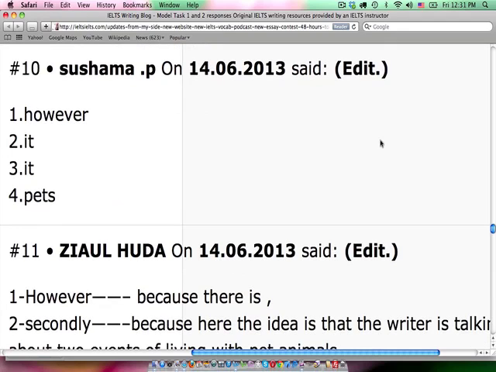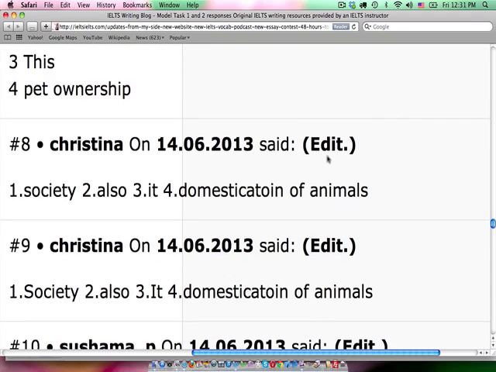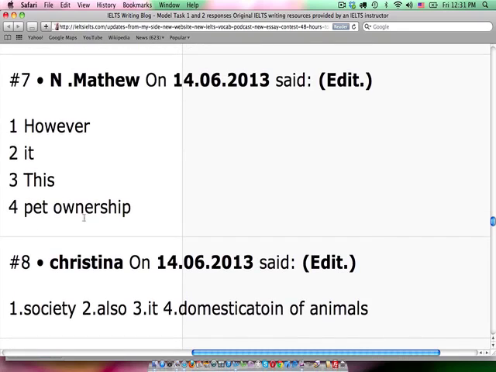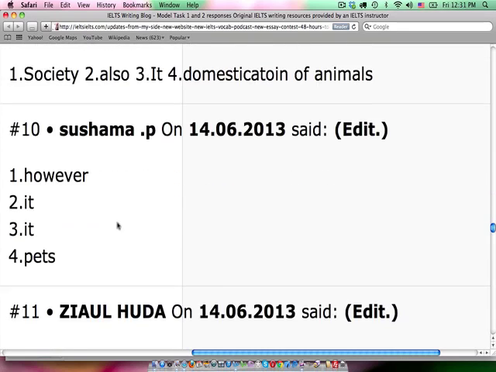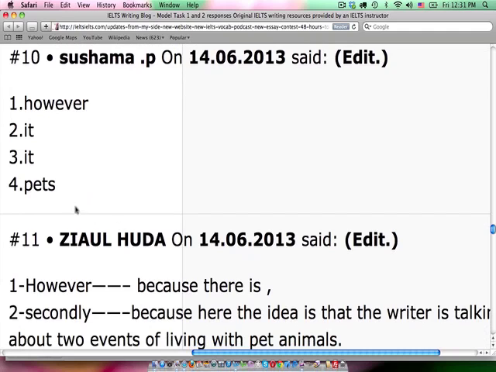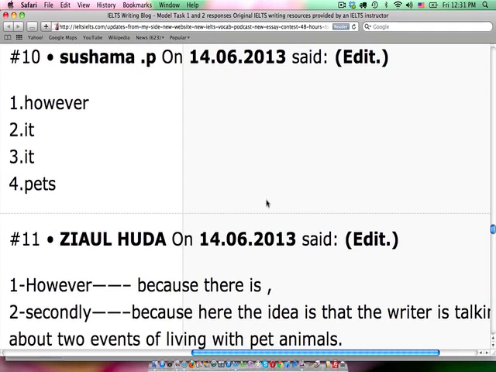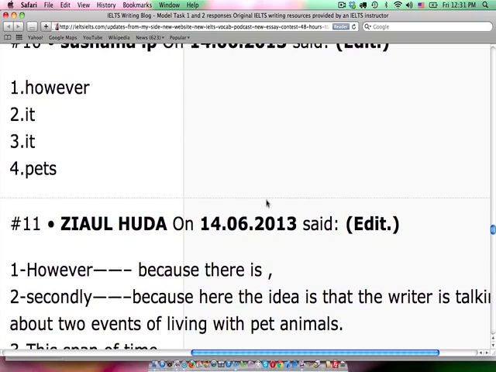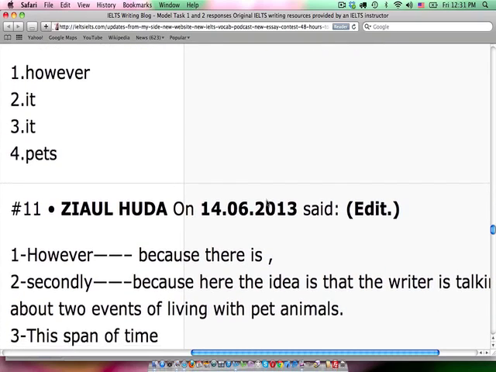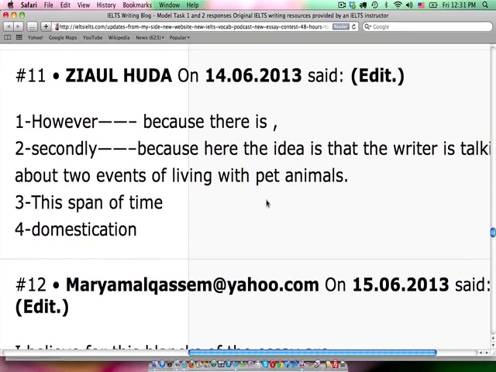Sushama, however, no, it, no. Pets, the positive nature of pets. Yeah, although I just go back, I think Matthew's suggestion of pet ownership would work better. But thanks for those, Sushama. I'd probably say that pets would not be the best way to word that section there, because we're not just talking about pets, we're actually talking about owning a pet or living with a pet. So thanks for that, though.